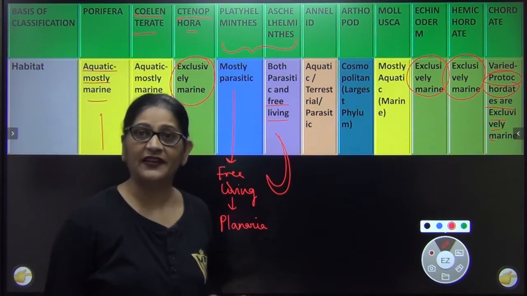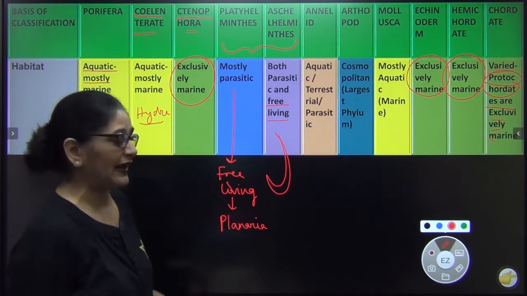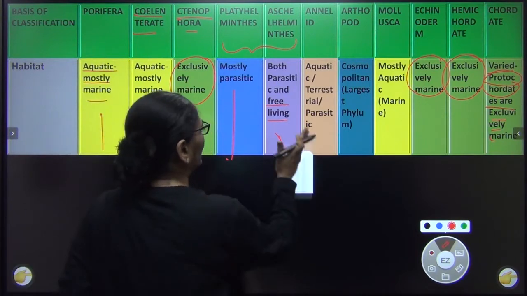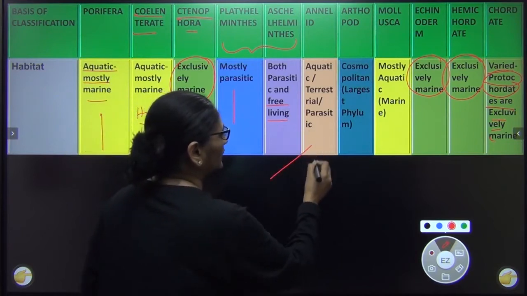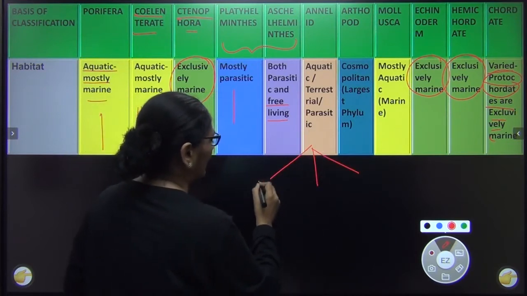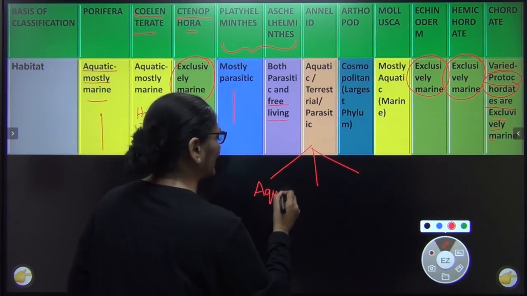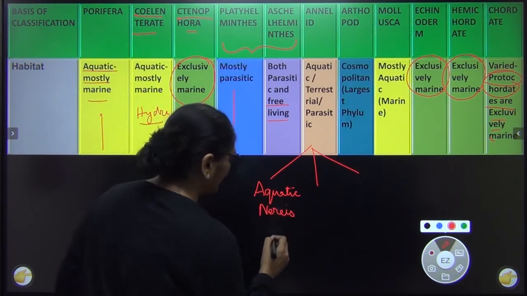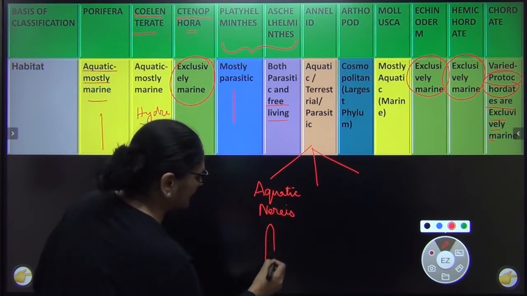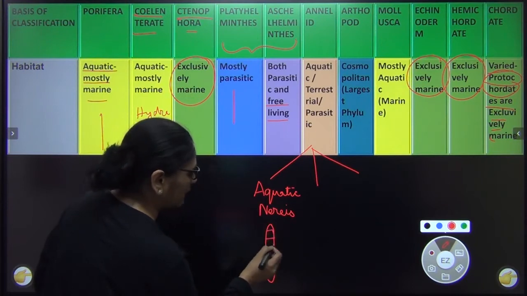Annelids में it is very interesting. Please open annelids of your NCERT and there you will also see some figures. Annelid में we have all the 3. Some of them are aquatic and you have to know the example of each. जिसके example में आता है Nereis. ठीक, Nereis का photo you will see it in your NCERT as well. मैं आपको आगे भी पढ़ाऊंगी.